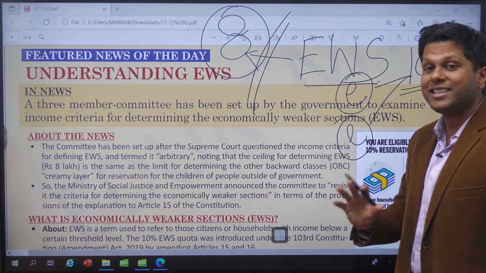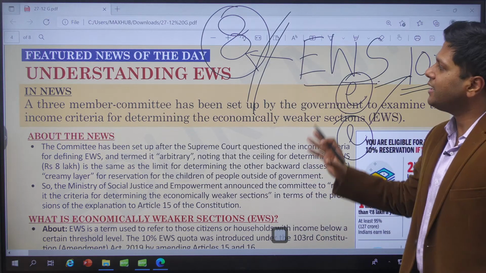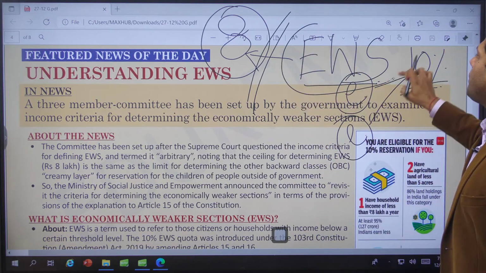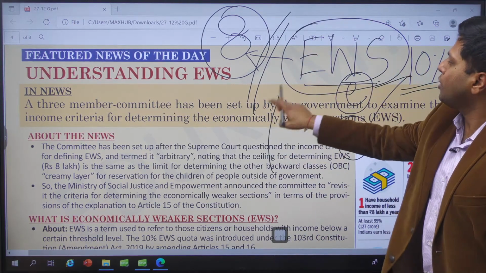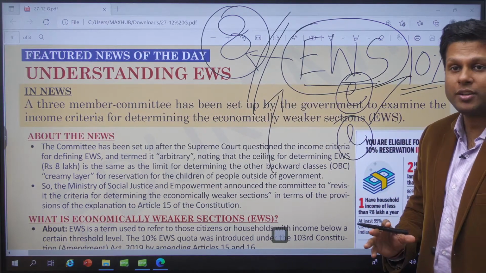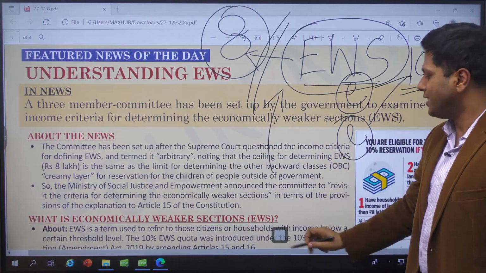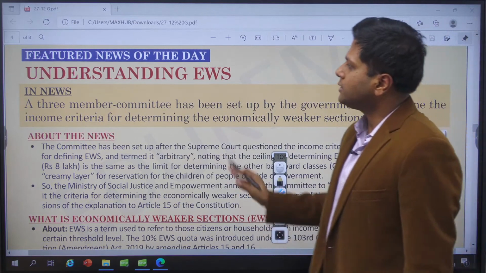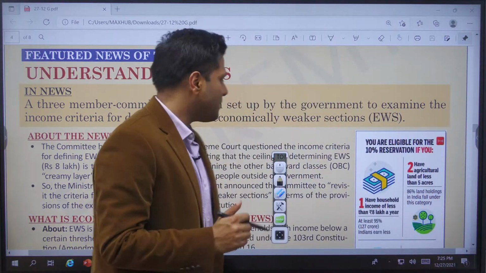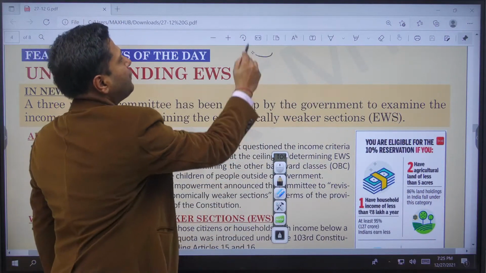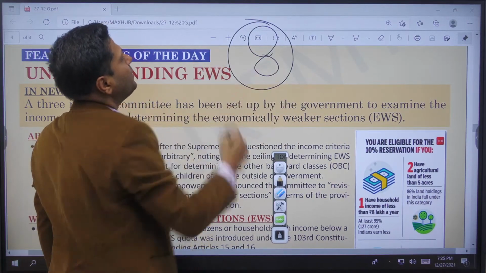But mind you, those things are mentioned in the Constitution, and does this criteria of economically weaker section also follow those provisions of marginalized sections or not? Let us deal with it, right? So this criteria was the same as the 8 lakh criteria for fixing the creamy layer of OBCs.